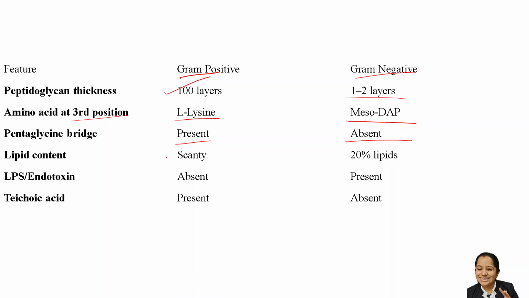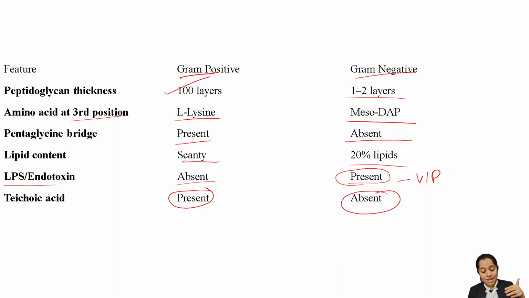Lipid content is scanty in gram positive. It is more, about 20% lipid, in gram negative. Endotoxin lipopolysaccharide is absent in gram positive. It is the gram negative's VIP badge, something gram negative bacteria are very proud of. Teichoic acid is present in gram positive. Remember the chain embedded in that Great Wall of China, the one which is maintaining the structure. That is the teichoic acid in gram positive. In gram negative that is absent. Clear? Now let's go through some questions.